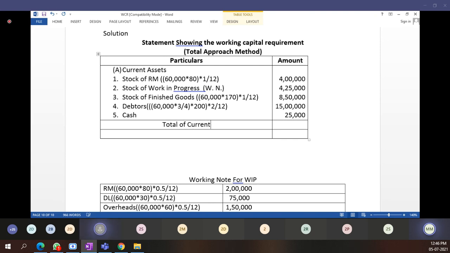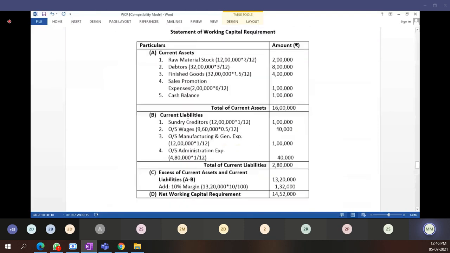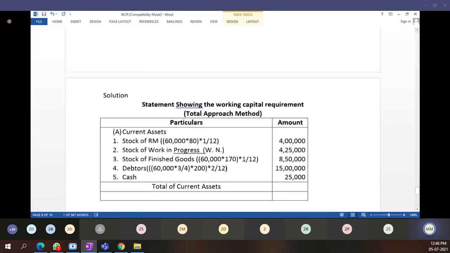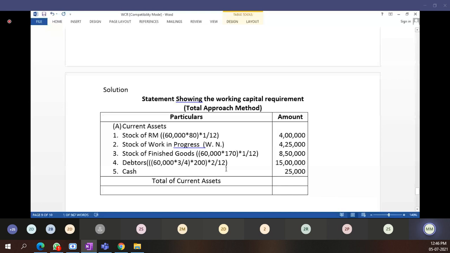Current assets. See here, we have considered 200 rupees while calculating debtors, but in the previous problem we considered cost price. There, cost we considered while calculating 32 lakhs. In the total cost approach, we have to consider profit margin while calculating debtors. This much is clear? How much comes total? Is this total correct? Then check it, sir. Yes, do it calmly.